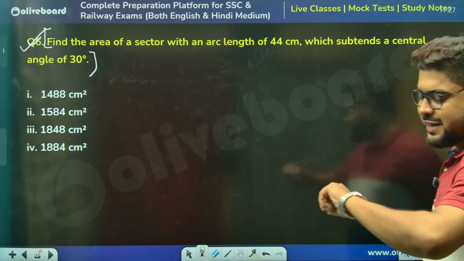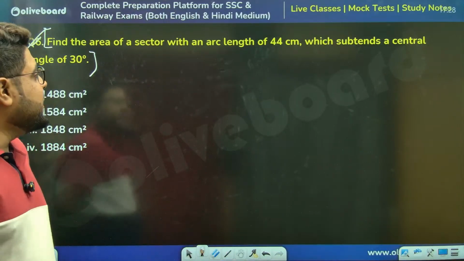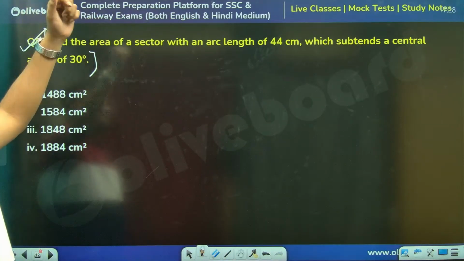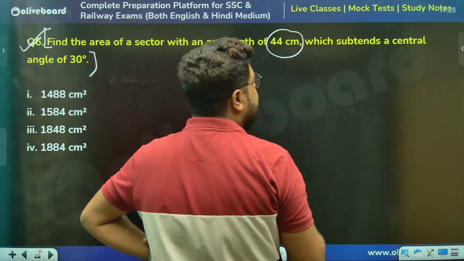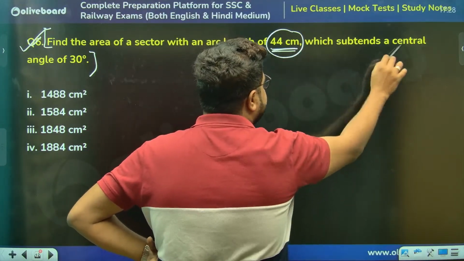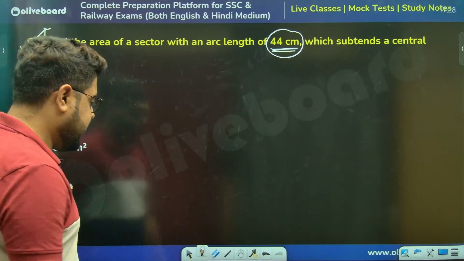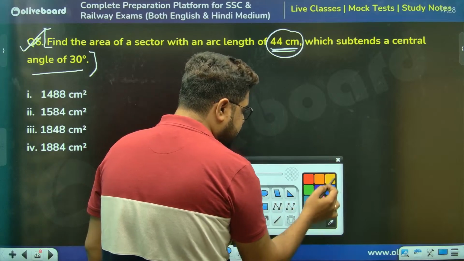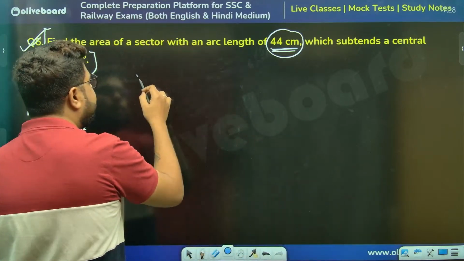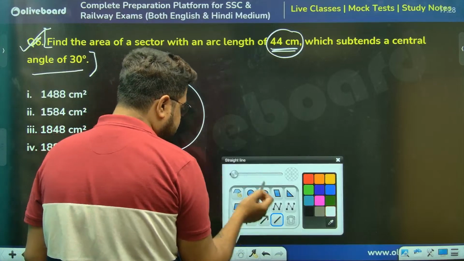You showed some interest, that is why I thought. Find the area of a sector with an arc length of 44 centimeters which subtends a central angle of 30 degrees. This type of question has suddenly become very popular in SSC. This is also a PYQ.